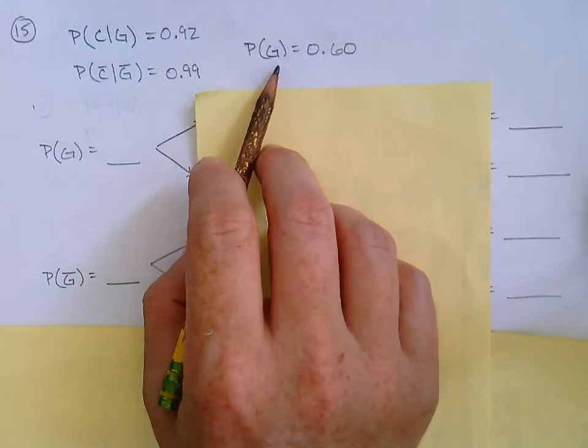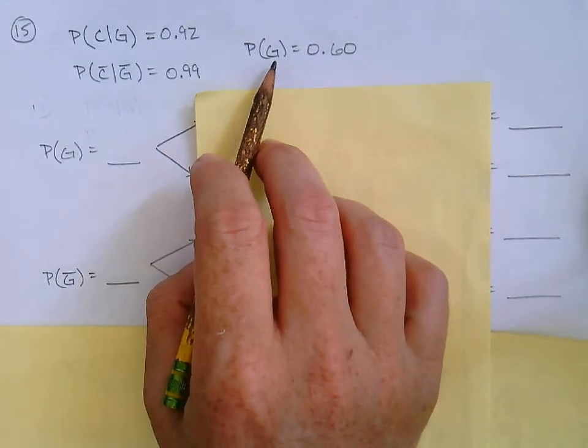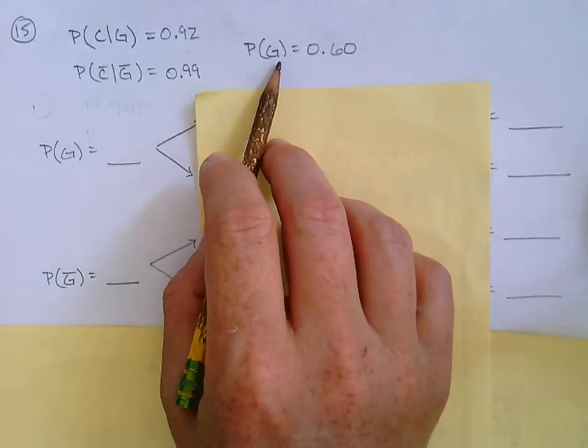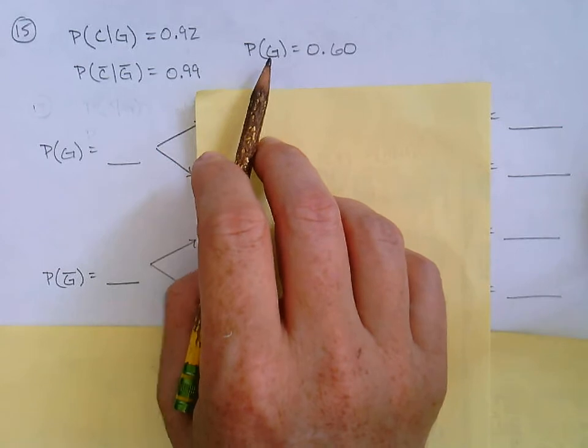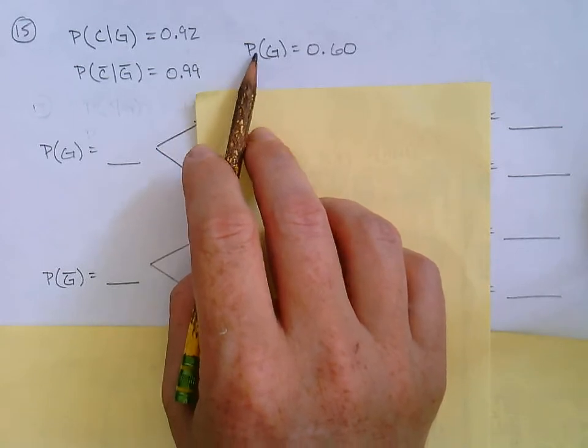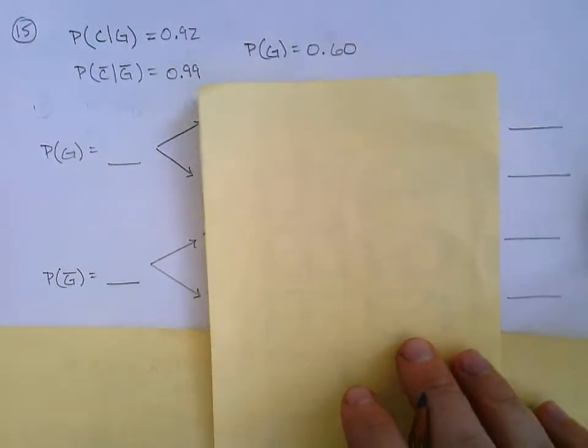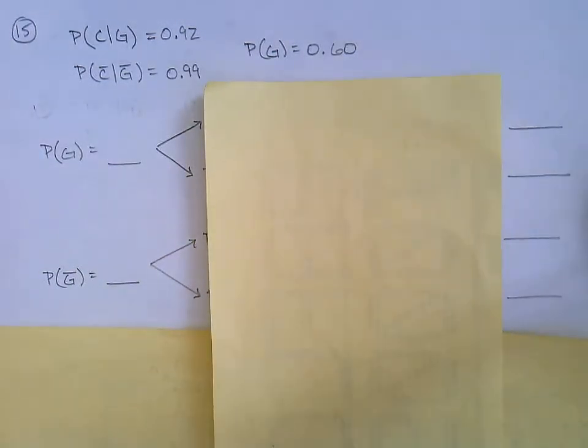So they said, okay, forget convicted, not convicted, let's just do guilty. So the probability that all the defendants walking in there, going into trial, let's say somehow we know that 60% of them really did do their crimes. Okay, so that's 0.60. And now it comes to setting up the probability tree, right, in part A, using a probability tree, and we've got this question. So we know we've got to set this thing up before we do anything else.